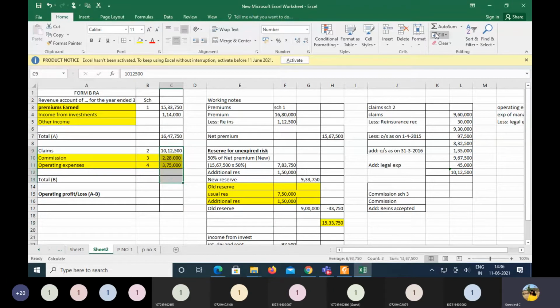So take the total. From A, total incomes minus expenses, that is 16 lakhs 47,750 minus 13 lakhs 87,500. We get the difference, that is the profit, as 2 lakhs 60,250. I think somewhere it just went wrong. Wait for a minute.